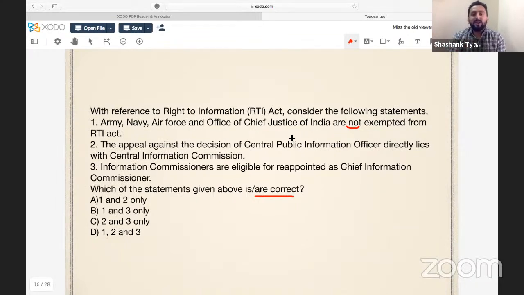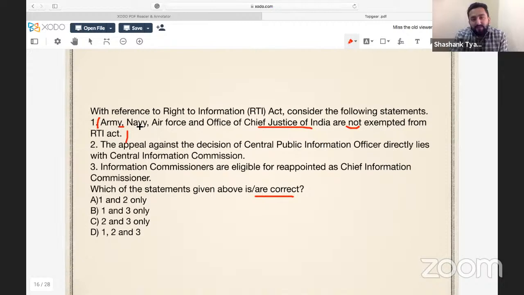So we thought if we make this particular statement, many of you might guess, okay, this was in the news. We are very fond of making some statements tricky, as UPSC does. That is why we add these things: Army, Navy, Air Force.